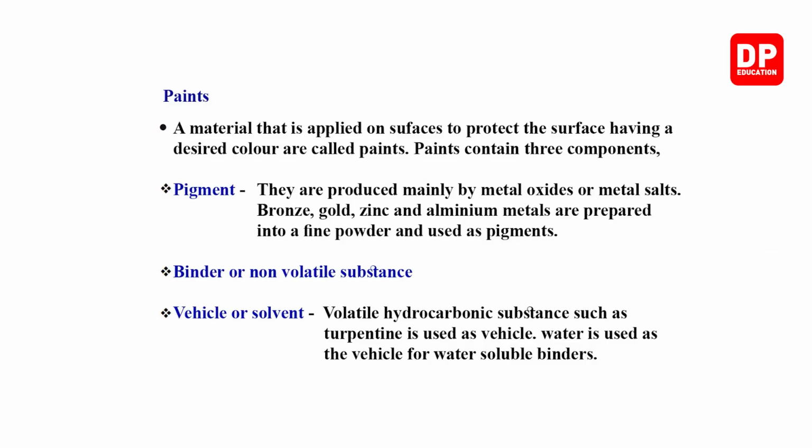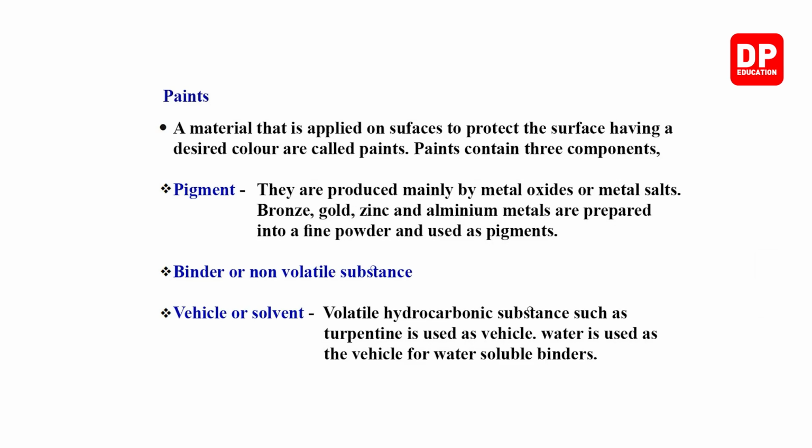Then my dear children, the next kind of domestic chemical substance, right, which is added to the environment, is paint. So paint is a material that is applied on surfaces to protect the surface and give it a desired color, and it is called paint.